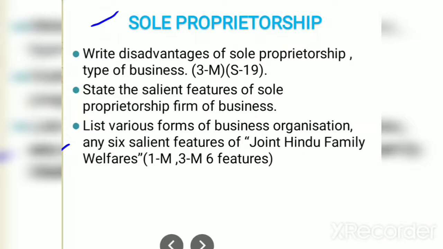Next, third question: list various forms of business organization. Write any 6 salient features of joint Hindu family business. Here you have to enlist the 4 types of business organization, the different forms, and then you have to write 6 salient features of joint Hindu family business. It is asked in the exam for 4 marks. First mark for enlisting the different forms and 3 marks for the 6 salient features of joint Hindu family business.